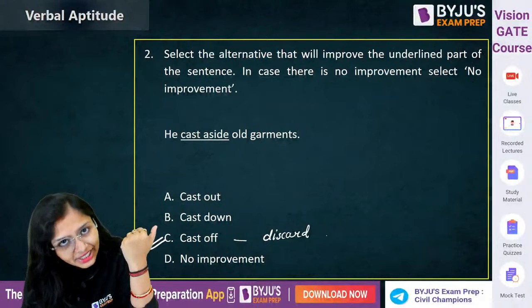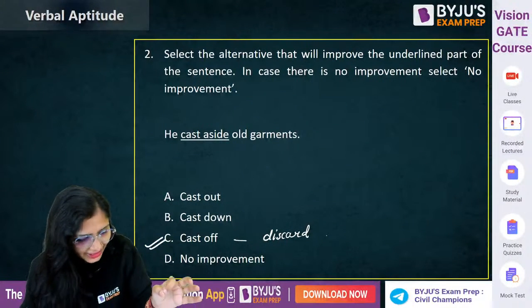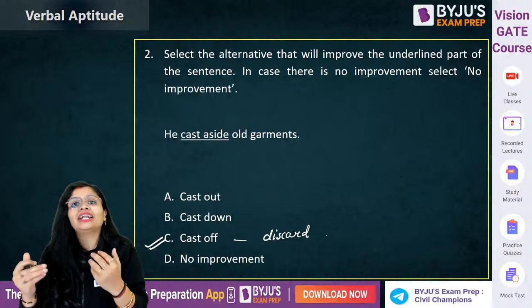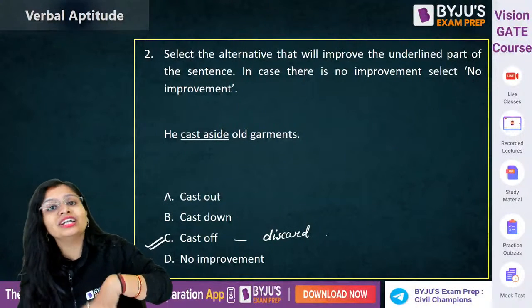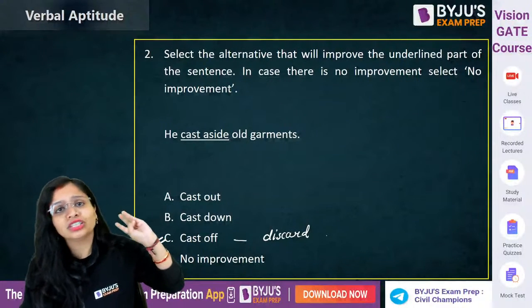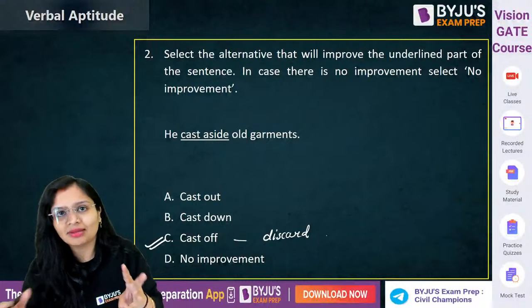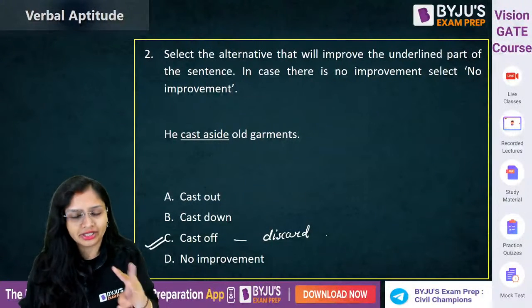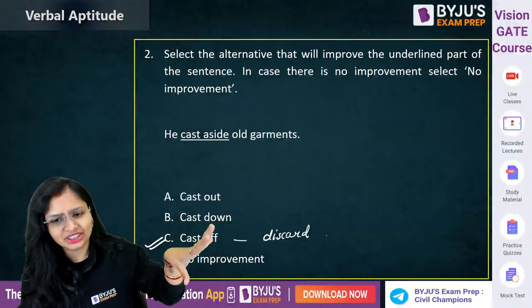You have discarded the old garments. Cast out, which Mayank and all were saying, it means that you get rid of those items which you do not like them or you do not need them. आप उन चीजों को छोड़ देते हो जो कि आपको पसंद नहीं है या आपको उसकी जरूरत नहीं है. I'm telling the same thing in English and Hindi, so don't worry English people that I'm telling something in Hindi which I'm not translating. Okay, so cast off, हटा दो, discard कर दिया, नहीं चाहिए.